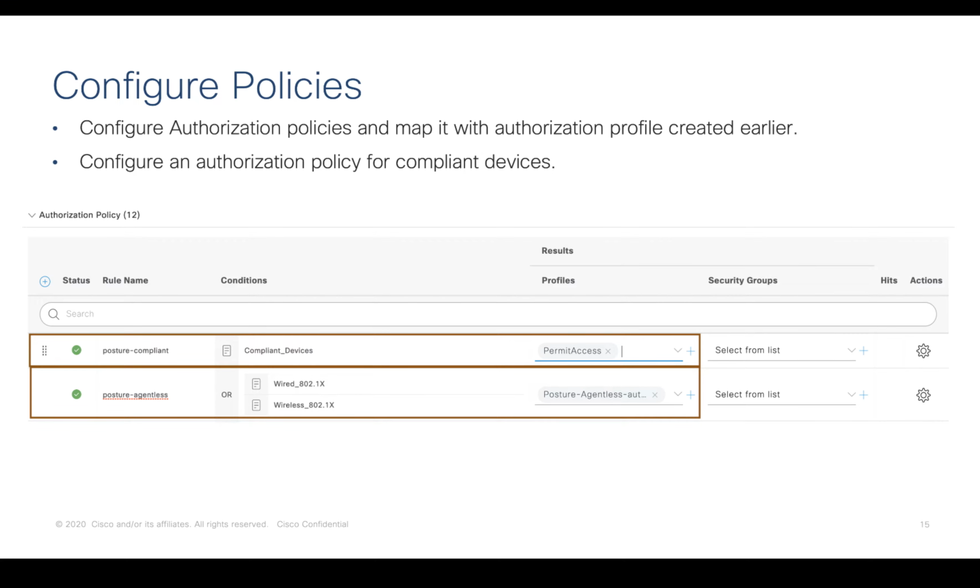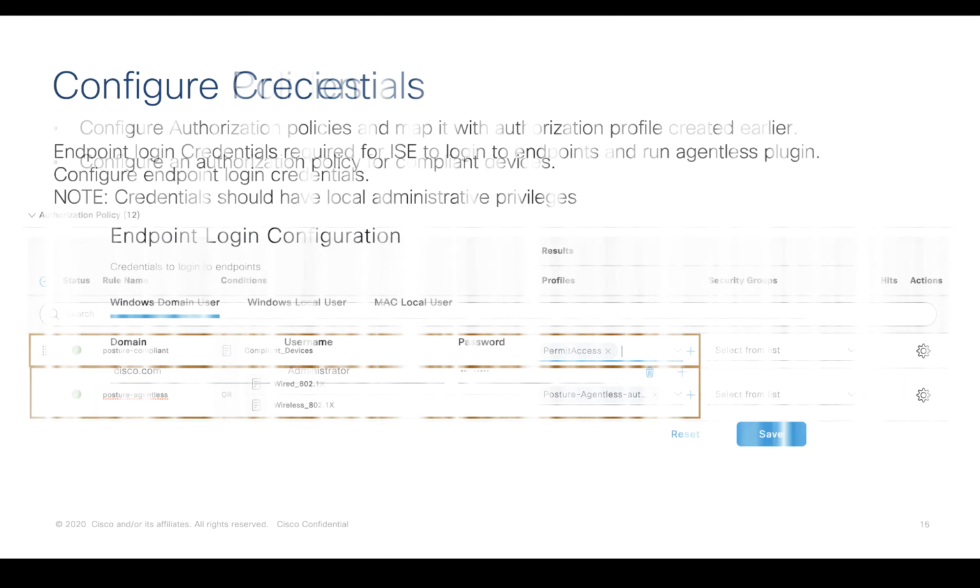We'll have to configure authorization policies. The endpoints connecting to the network over wired or wireless medium over the .1x method will have to be associated with the authorization profile that was created earlier, along with the agentless posture flag enabled. And we will configure one more authorization policy for giving compliant access to the compliant devices.